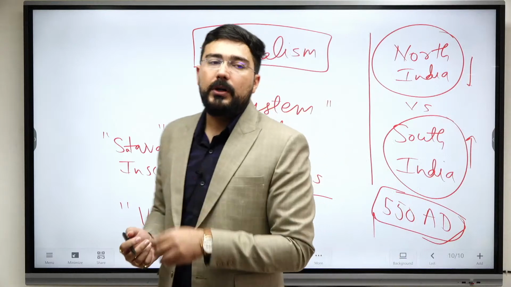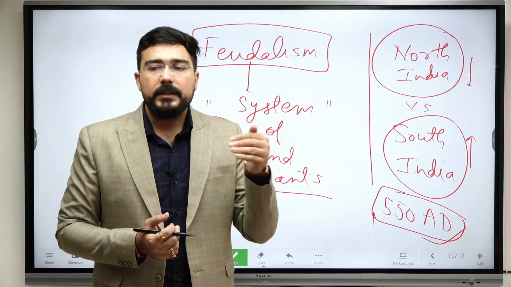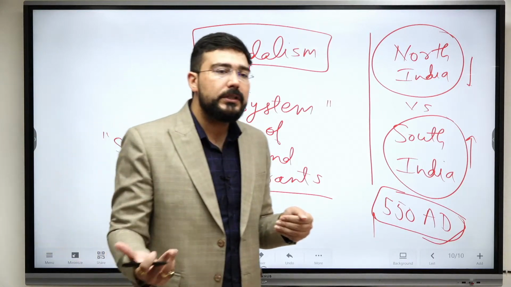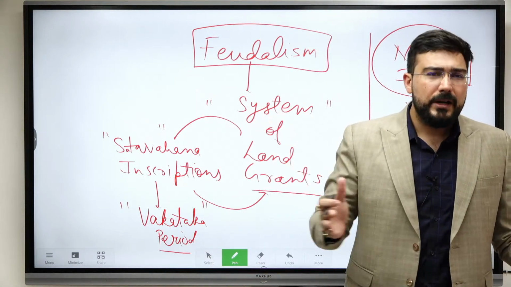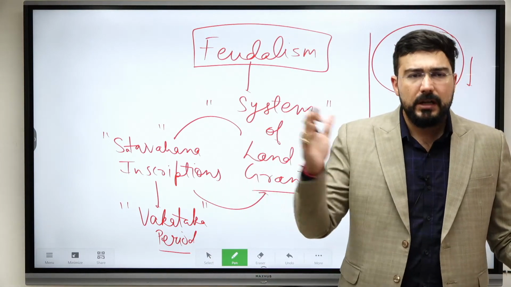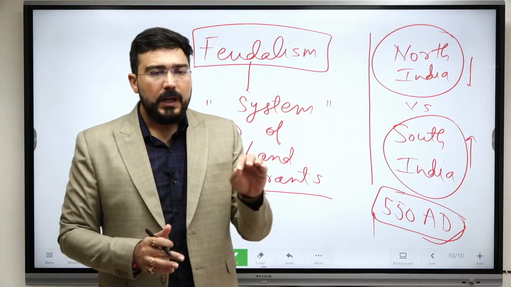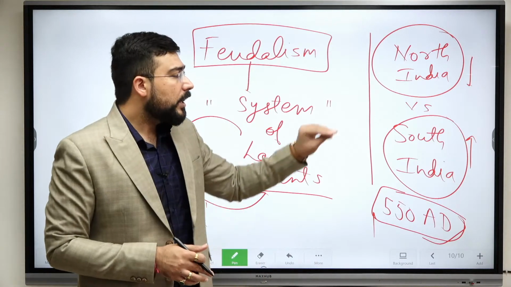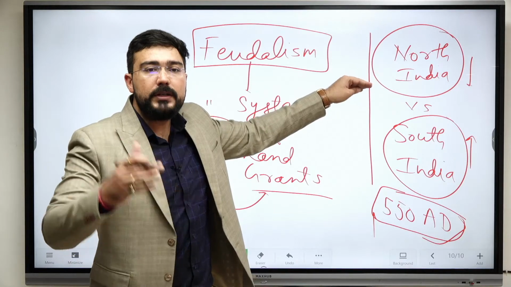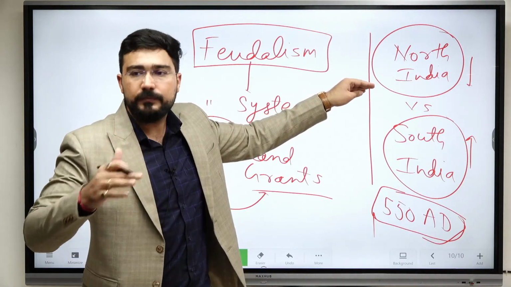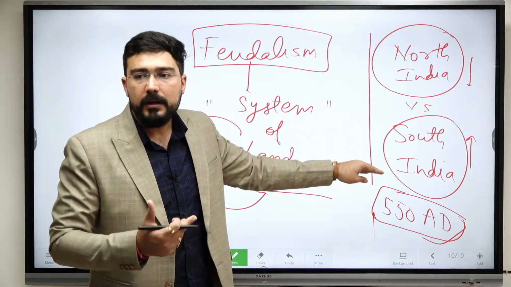Even if we talk about the economy, from this time onwards there was a decline in the Roman trade. Since there was a decline in the Roman trade, here we also see trade and commerce declined to an extent. There are also various theories by R.S. Sharma, like urban decay as well as monetary anemia, but that we'll discuss later on. The most important thing in front of us is that power was shifting towards South India. While in North India, we were going towards Tantrism. We covered this topic in ancient India. In South India, we were going towards Bhakti, Alvars and Nayanars.